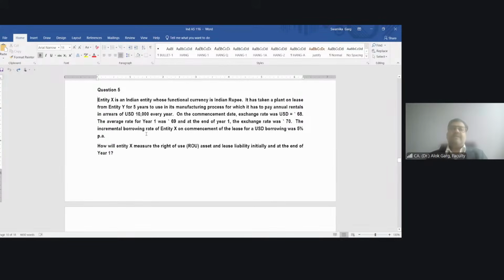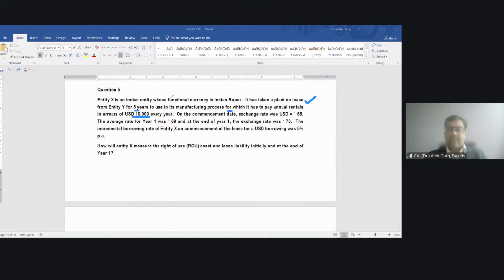Entity X is an Indian entity whose functional currency is INR. So this question is a mix of Ind AS 21 and Ind AS 116. It has taken a plant on lease from entity Y for 5 years to use in its manufacturing process, for which it has to pay annual rentals in arrears of USD 10,000 every year.